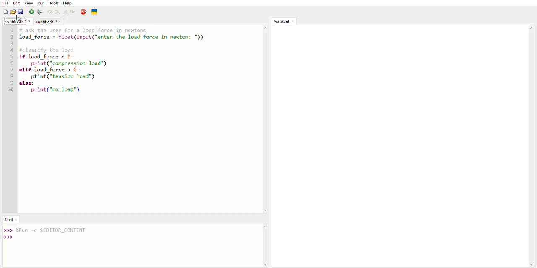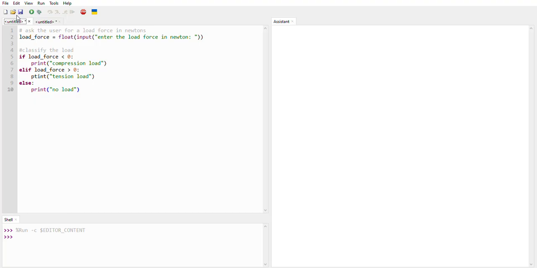For my next line, we use a simple conditional statement as follows. If the force is less than 0, we print compression load. If the force is greater than 0, we print tension load. If the force is exactly 0, we print no load. Now let's take an example. If the user enters -50, the output will be compression load. If they enter 100, it will display tension load. And if they enter 0, the program will print no load.